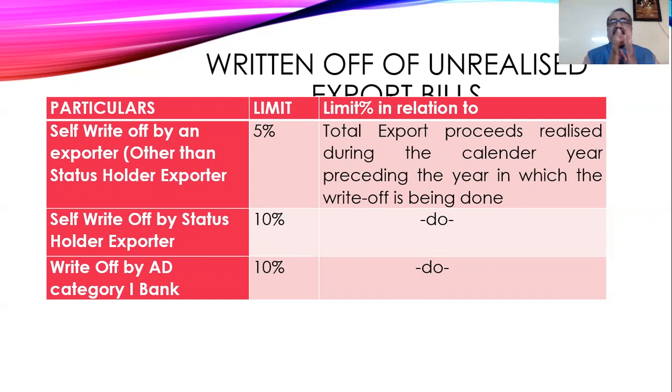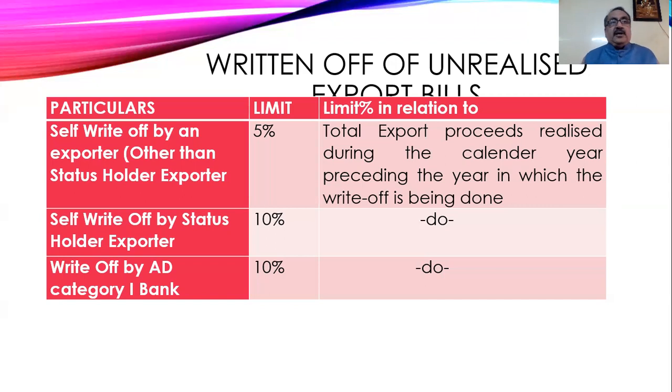So this is the ceiling that the RBI has given. The exporter himself can write off 5% of the debtors, but this 5% should not exceed the export proceeds realized. It is not 5% on the export turnover during the calendar year. It is 5% on the export proceeds realized during the year, and that too in the calendar year.